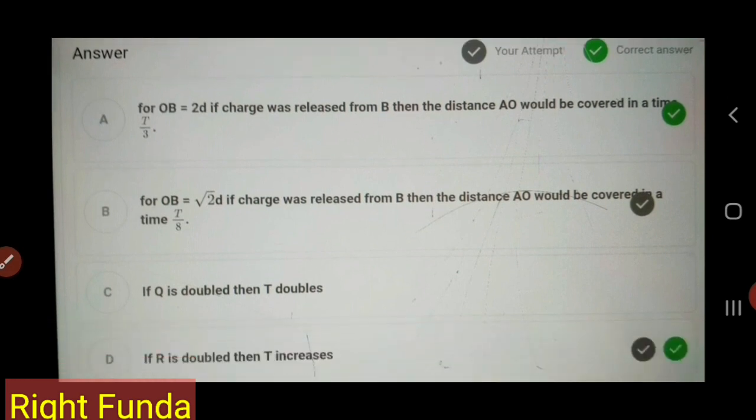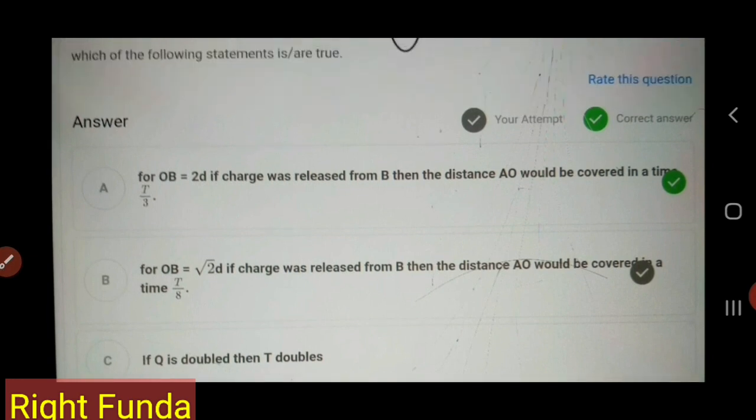And the next question is that if Q is doubled, then the time taken to cover from A to O becomes double. If R is doubled, then T will increase or decrease, R being the radius of the ring. So 4 questions are there.